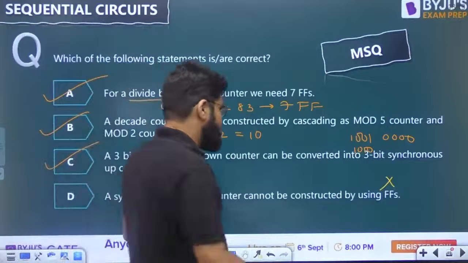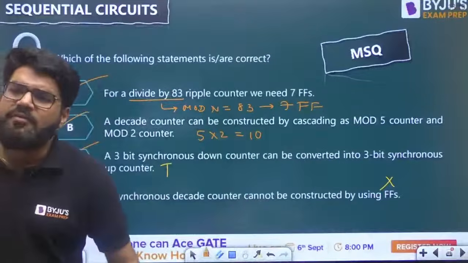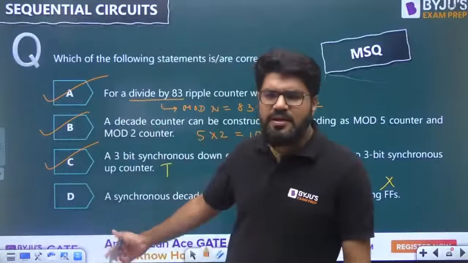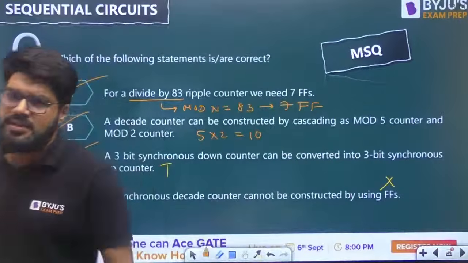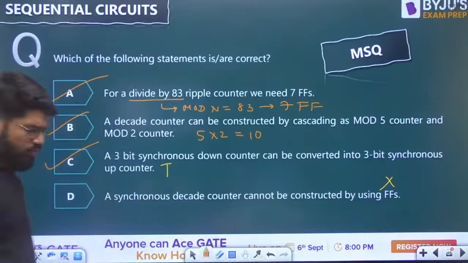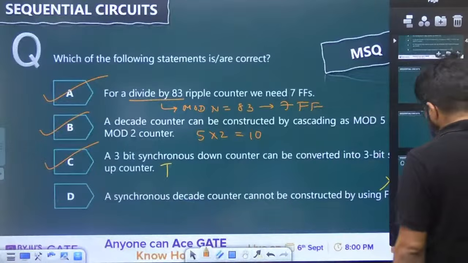You can design, yes. They are not asking for the design, only whether it is possible. Yes, it is possible. And if you have studied digital circuits in full detail in theory, you must have seen that design. The answer is yes, it can be designed. They say cannot be constructed, wrong. So the correct answer for this MSQ question, guys, is A, B, C.